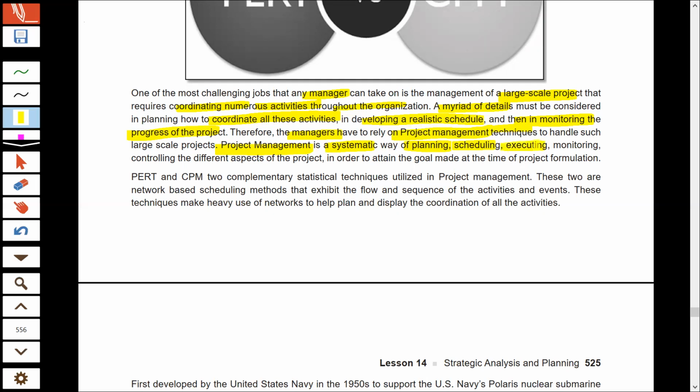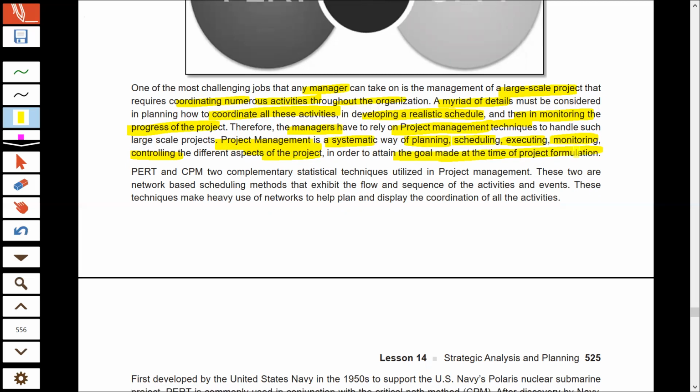You can then, on the basis of that planning, execute the activities as planned. You can continuously monitor and control various activities that are going on in the project. So if you do everything that goes on in the project in a proper planned way, this will help you to complete your project smoothly and attain the goals according to the time decided in your plan.